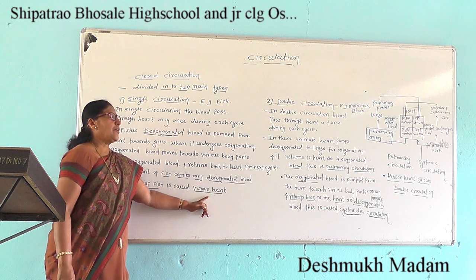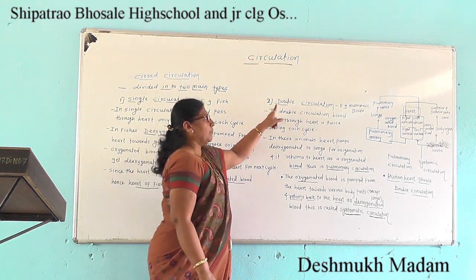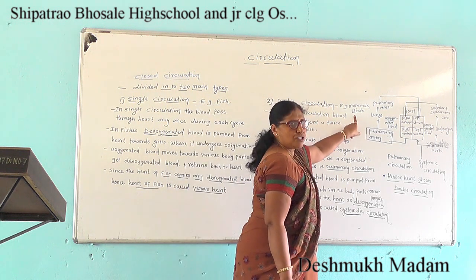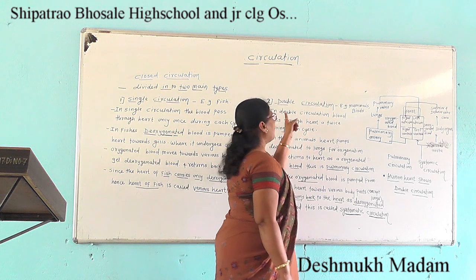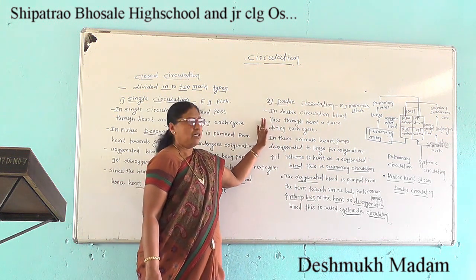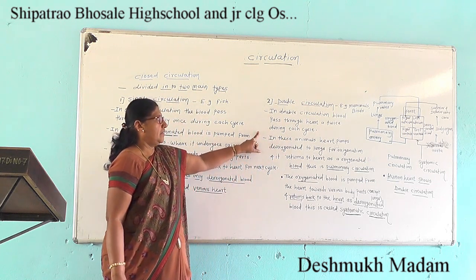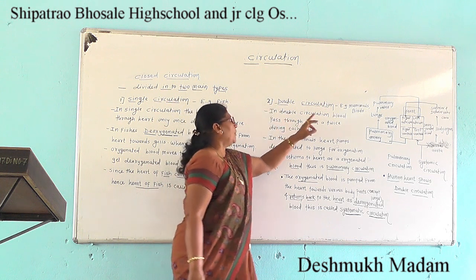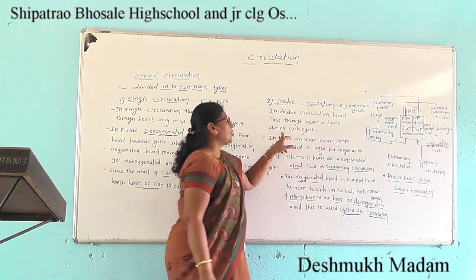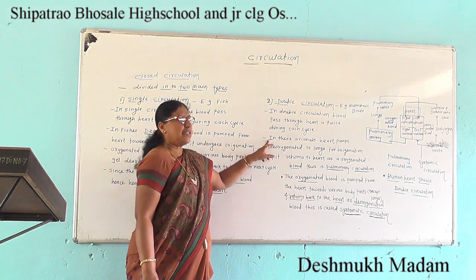Then the second type of closed circulation is the double circulation, which occurs in mammals and birds. In double circulation, blood passes through the heart twice during each cycle.